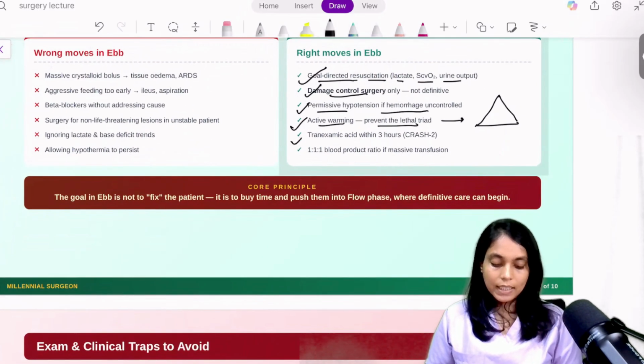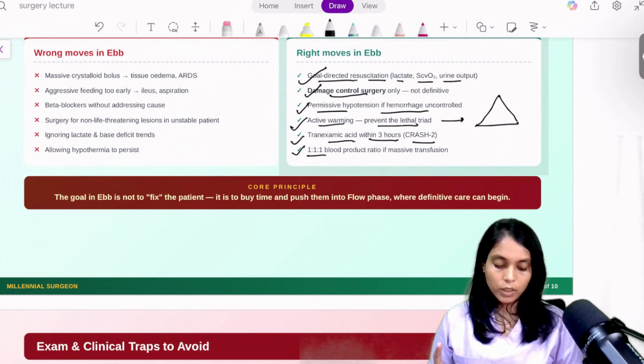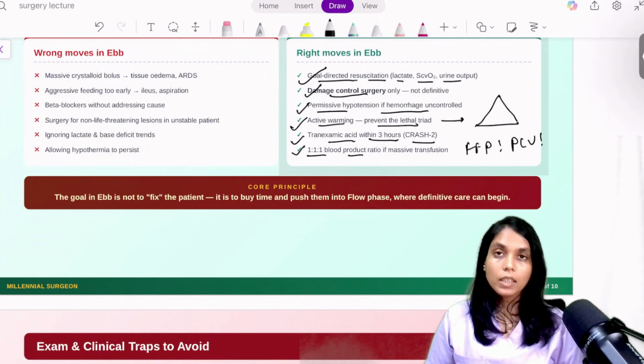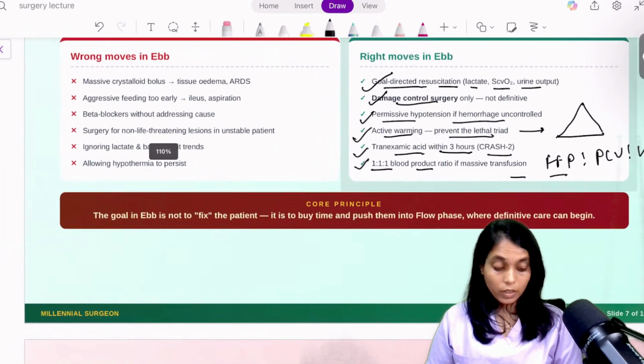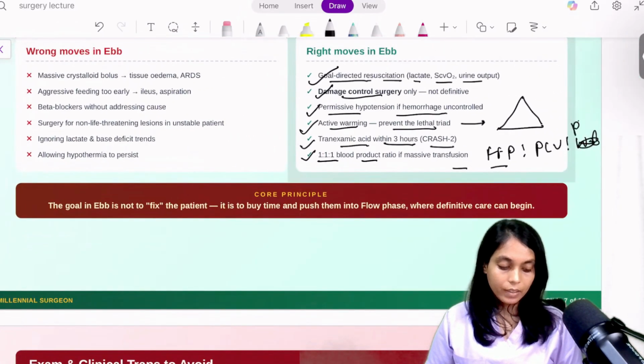Then the next thing is tranexamic acid is required for this patient within 3 hours, and this is according to the CRASH-2 trial. Do not resuscitate with inappropriate blood products. One needs to give a 1:1:1 blood product ratio, and this is FFP, PCV, and third is platelets. No, this is not whole blood, this is platelet. Okay, so it should be there with a 1:1:1 ratio.